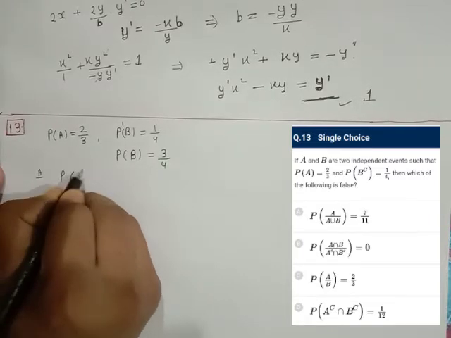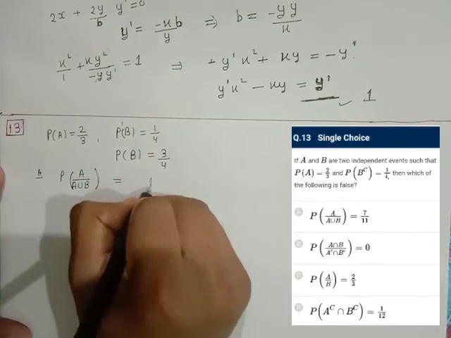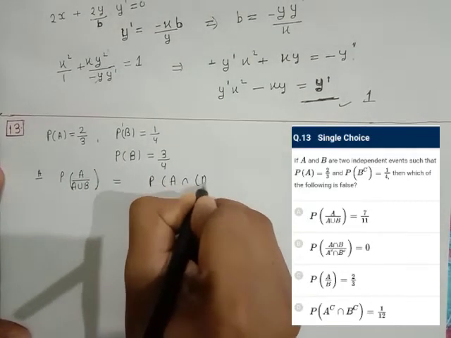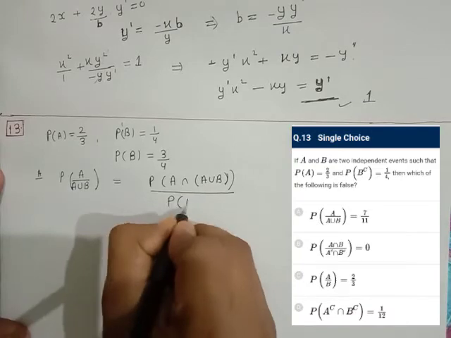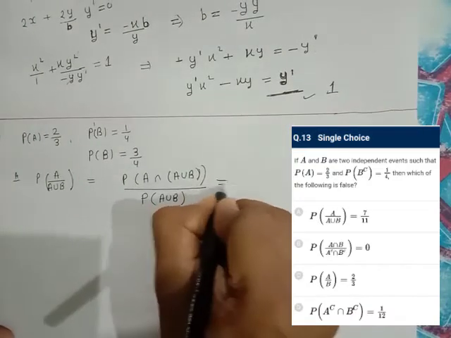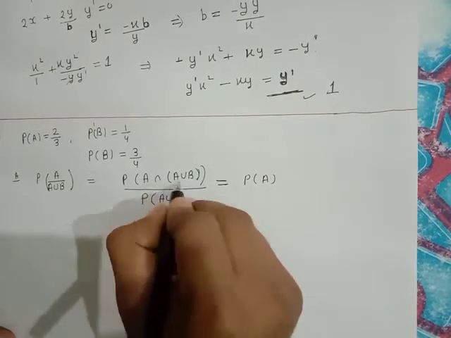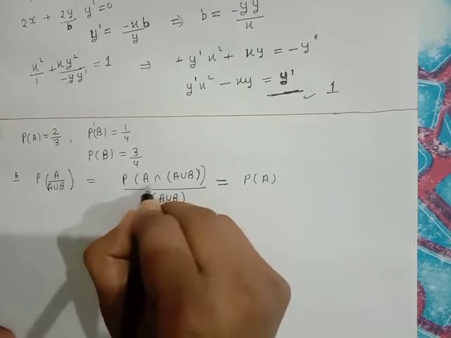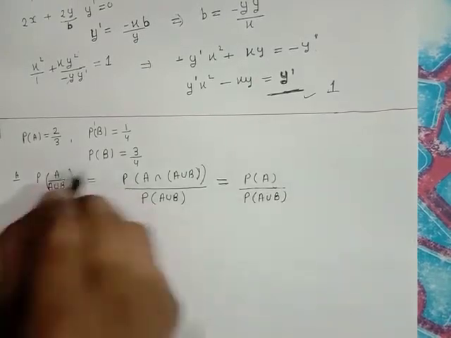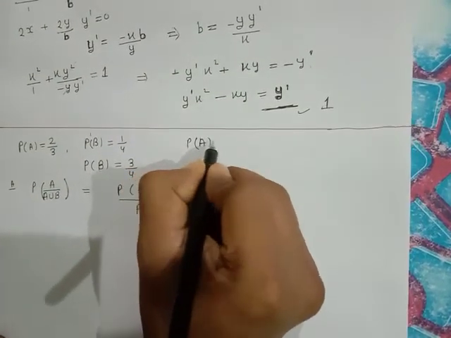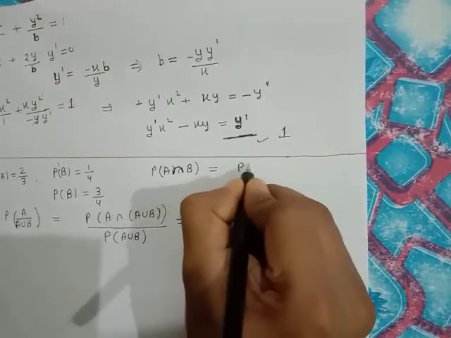P(A) when A union B has occurred is given by P(A intersection (A union B)) upon P(A union B). It is nothing but P(A). Why P(A)? Because of A union B, and finally we are taking the intersection, so the minimum possibility will be this. So P(A) and P(A union B). Also it is given that A and B are independent events. So P(A intersection B), since both are independent, will be P(A) into P(B).